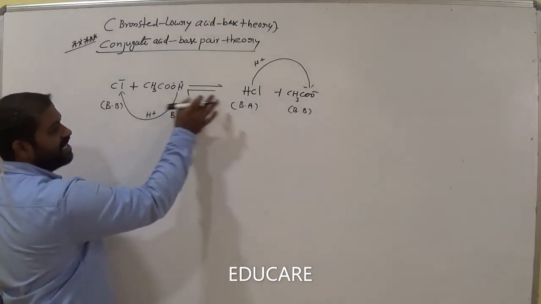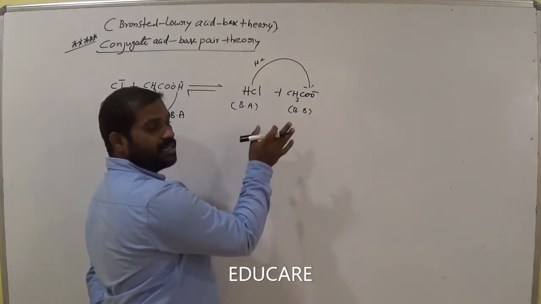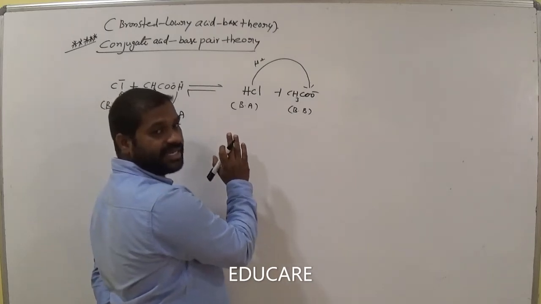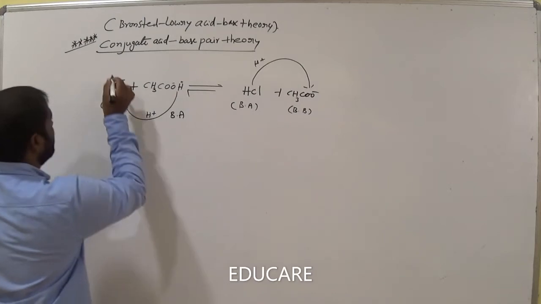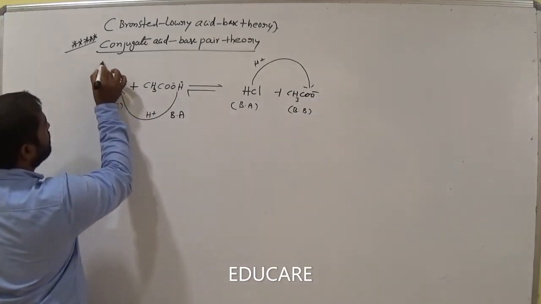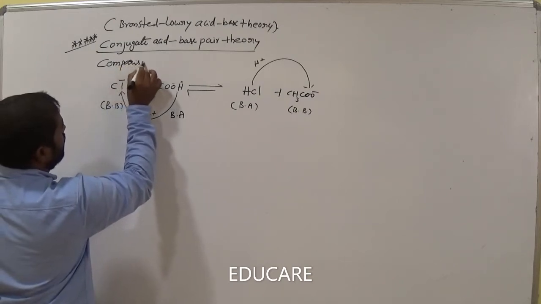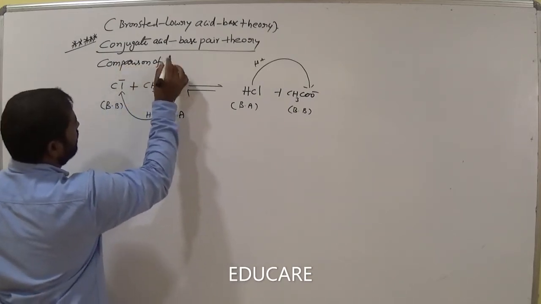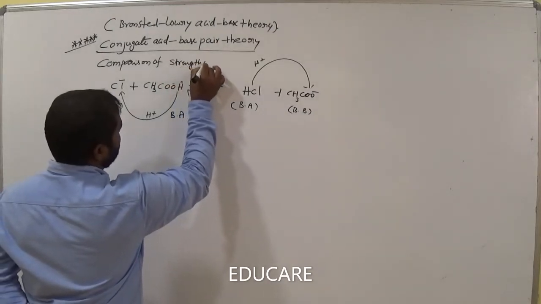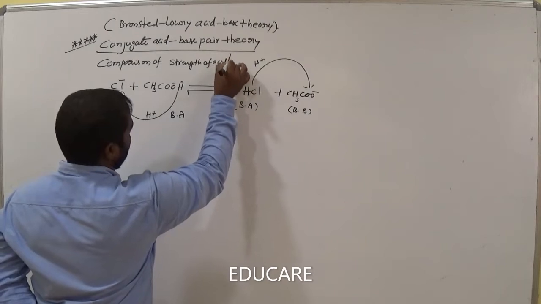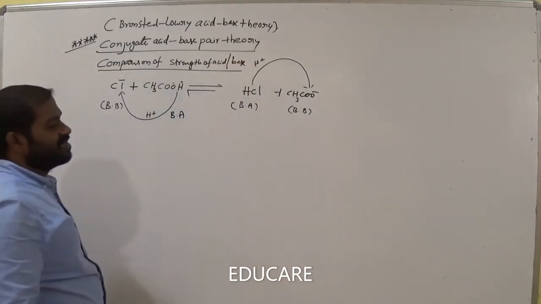Okay, this is acetic acid, HCl. It's a very, very important equation. I would like to explain some important concepts in this equation. Generally we keep the heading here: Comparison of strength of acid or base.